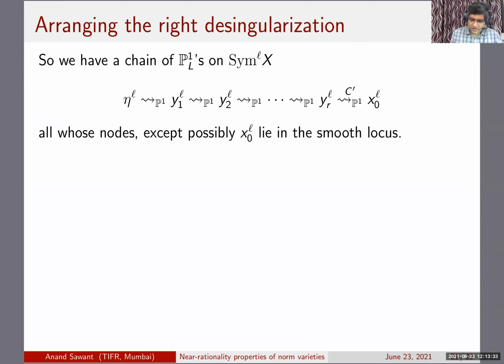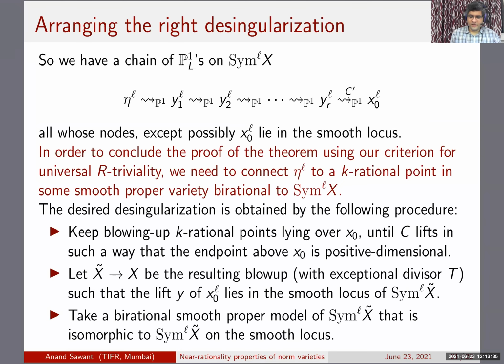Now the problem is that this is what one has ensured. Now you take this resulting blow up. We were already doing these blow ups before when dealing with x, and suppose the exceptional divisor is T. The blow ups are done in such a way that the lift of x0 to the L lies in the smooth locus of Sym L of x tilde. This can be arranged. Now you know that all this chain with all its nodes and endpoints lifts to Sym L of x tilde. So you can resolve singularities from the points which are outside without touching this part, and then this will be the desired desingularization.